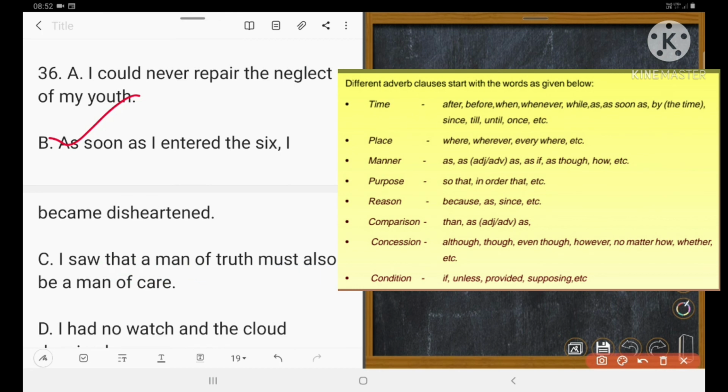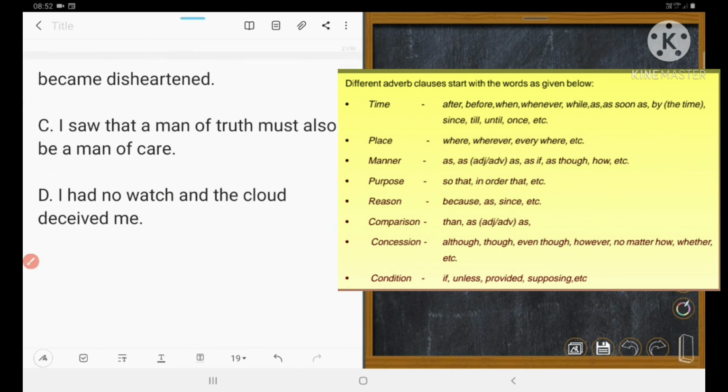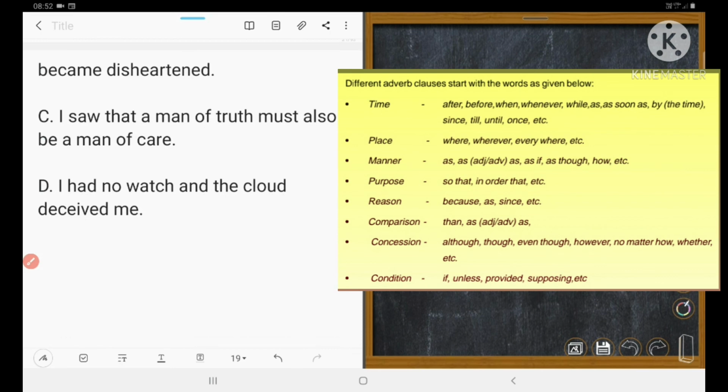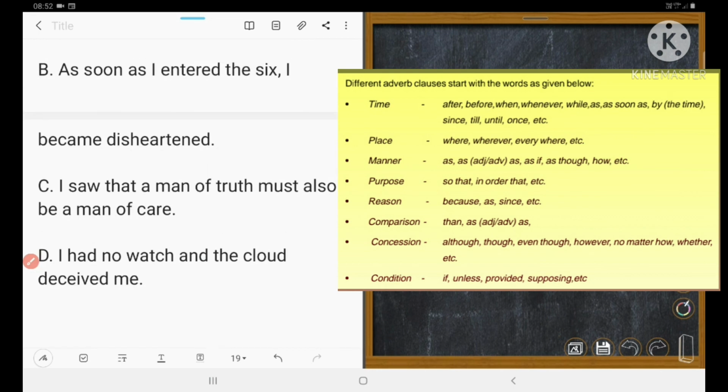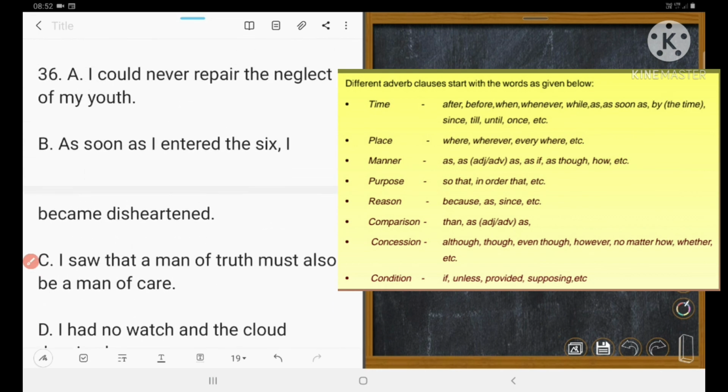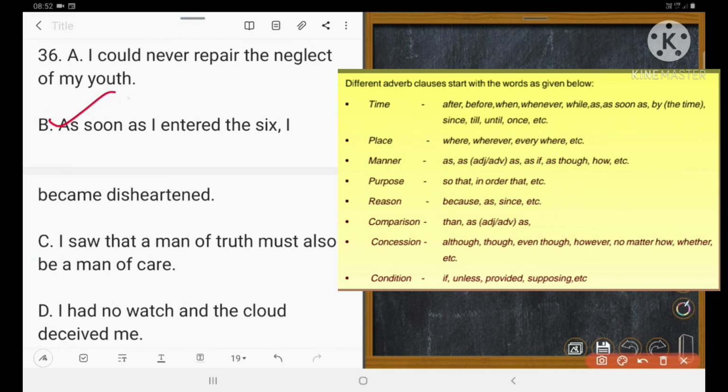Next one, let's see. Mark number 8. I had no watch and the cloud will disturb me. Subordinator and is used. Could you understand? And is used, so it is a compound sentence. So 36, the right answer is B. Could you understand? Right answer B.